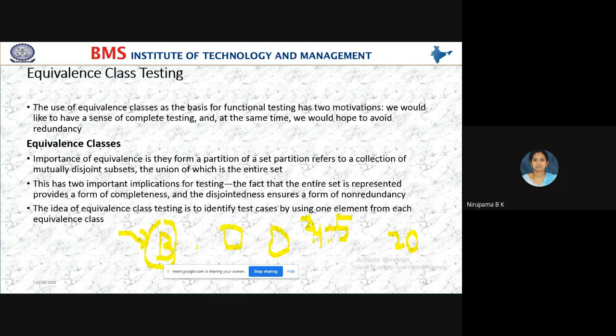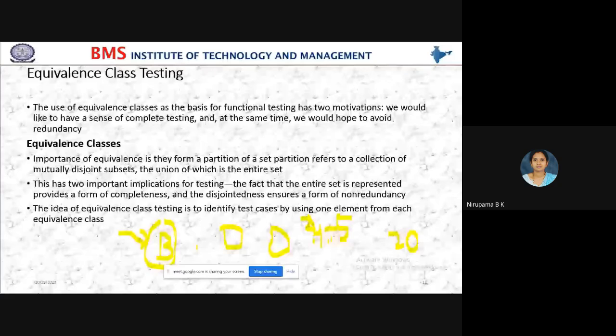He tells me other 4 to 5 rice varieties are there which are equivalent. So instead of checking all 20 varieties, I'll check only 4 to 5 varieties. Yes, students?